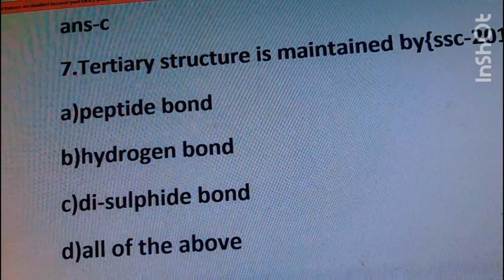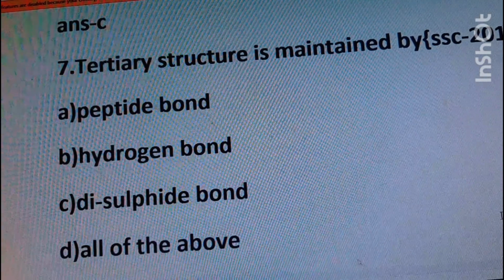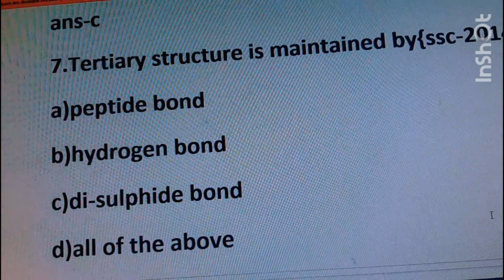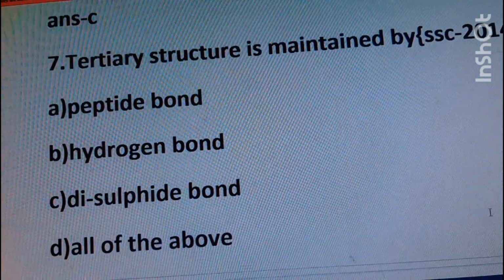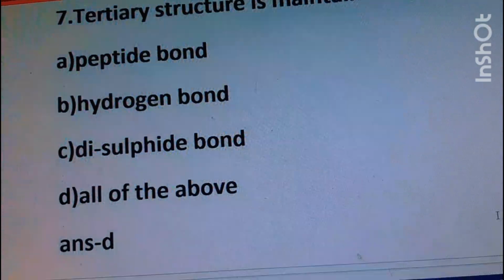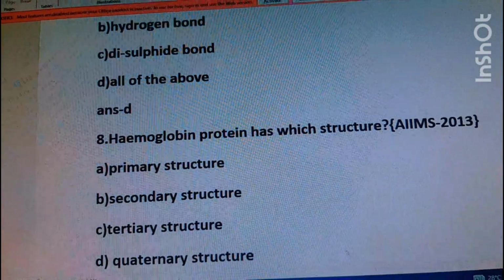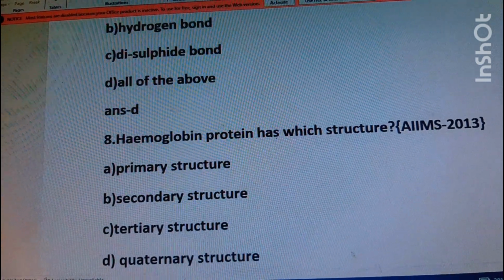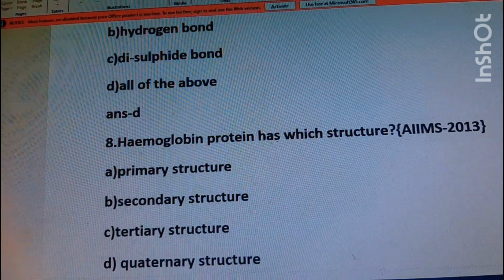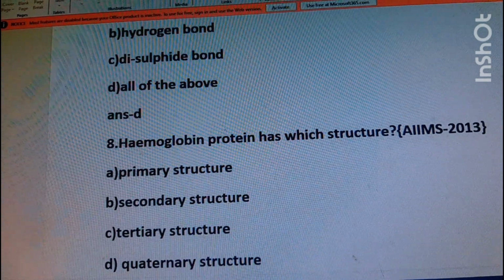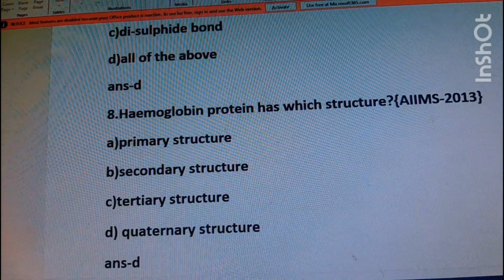Question number 7: tertiary structure is maintained by? Options are option A peptide bond, option B hydrogen bond, option C disulfide bond, option D all of the above. The answer is option D, all of the above. Question number 8: the hemoglobin protein has which structure? Primary structure, secondary structure, tertiary structure, quaternary structure. The right answer is option D, quaternary structure.